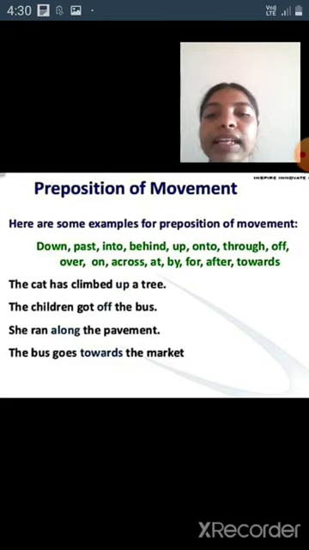The cat has climbed up a tree. Up is known as preposition of movement. The children got off the bus. Off is known as preposition of movement. She ran along the pavement. Along is known as preposition of movement. The bus goes towards the market. Towards is known as preposition of movement.